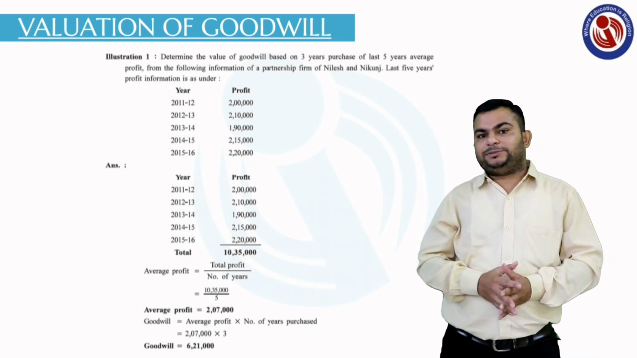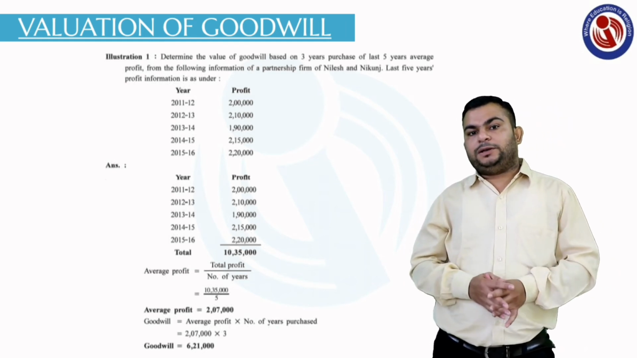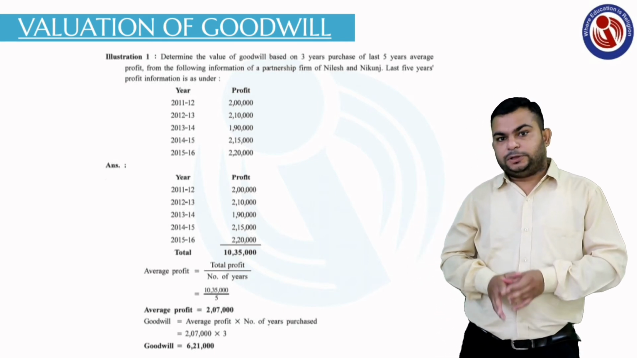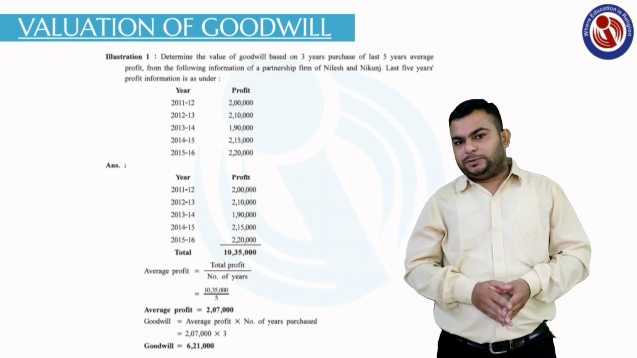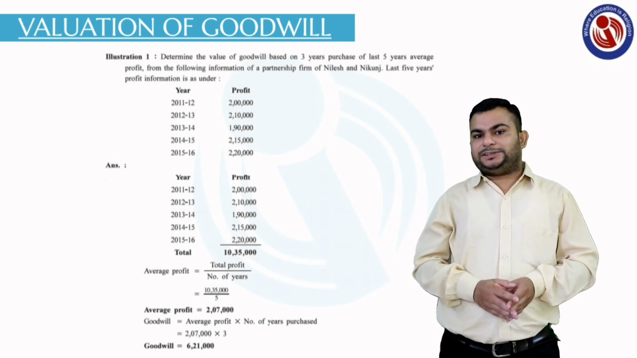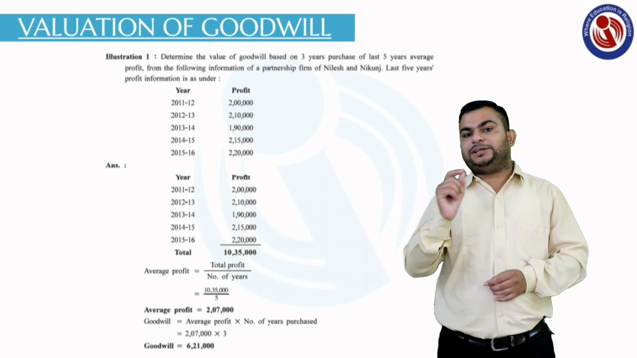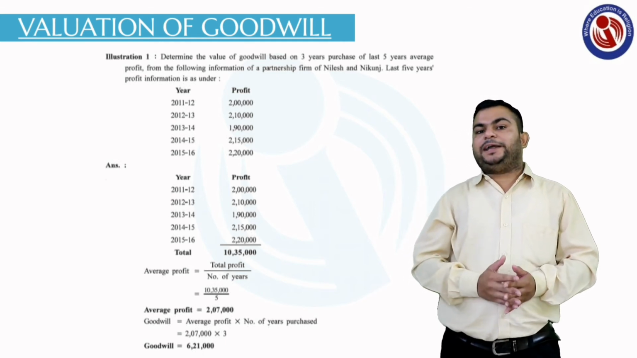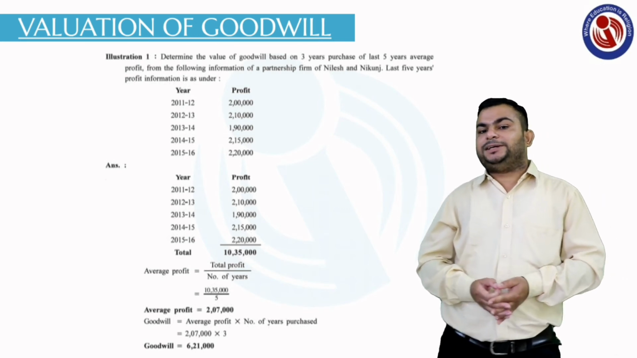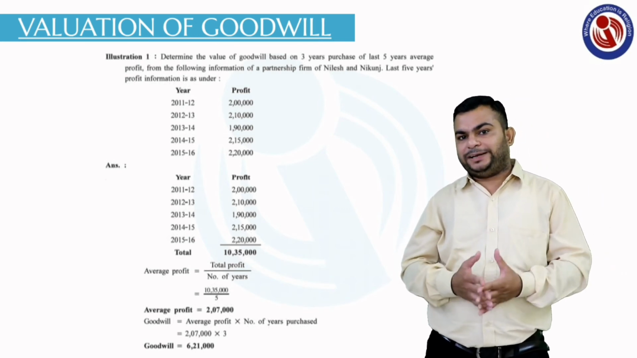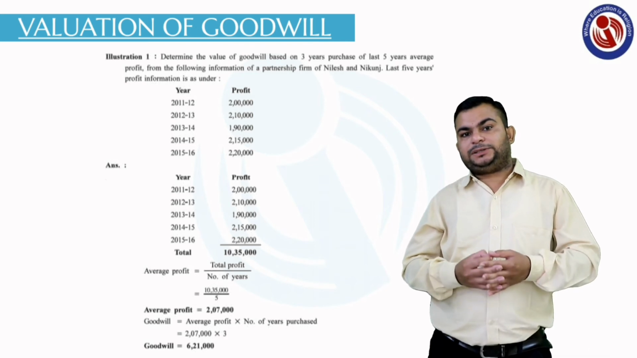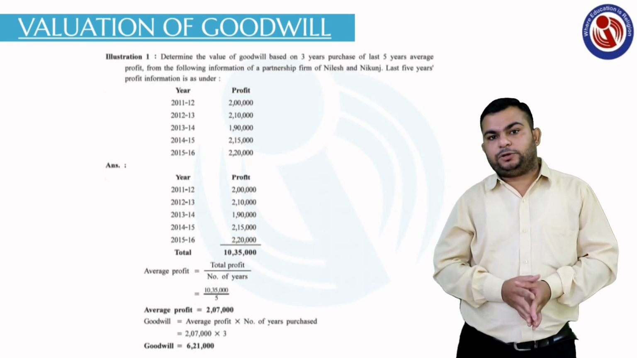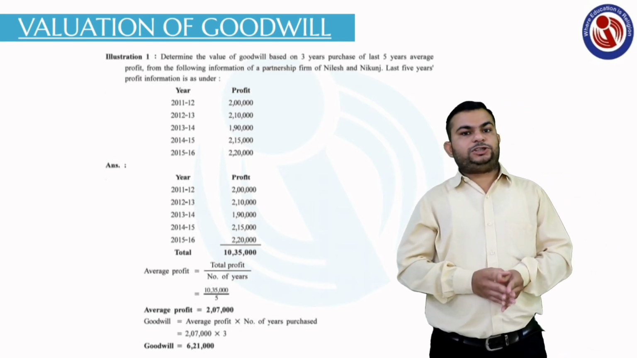Moving to the second step, goodwill. The formula for goodwill is average profit multiplied by number of years purchased. The average profit we found is rupees 2,07,000, and the number of years purchased is given in the question itself, that is 3. So we multiply 2,07,000 by 3, and the final answer is rupees 6,21,000. So this is the explanation of your first method, the average profit method.